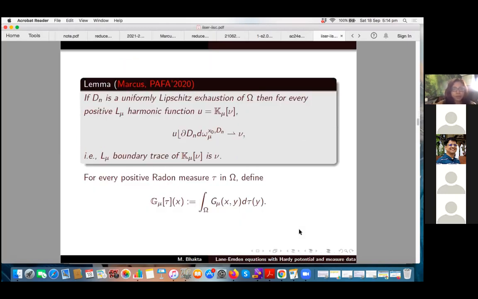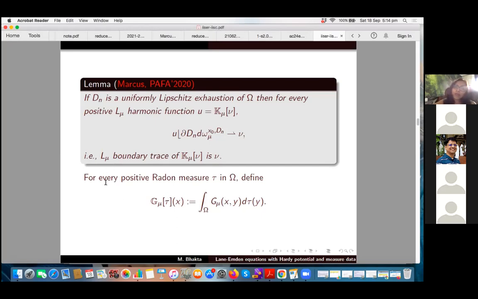Let's see. This is the result by Marcus in 2020. He has proved that, yes, this indeed captures the boundary behavior of L_mu harmonic functions. He has proved that the L_mu boundary trace of K_mu nu, that is the Martin operator acting on nu, is indeed nu. So it is able to capture it, and this is the right sense of boundary trace we can talk about. Since I'm going to talk about the Lane-Emden equation with measure boundary data, we have to be careful in which sense I'm talking about boundary trace. So this is the right notion of boundary trace we have now fixed.